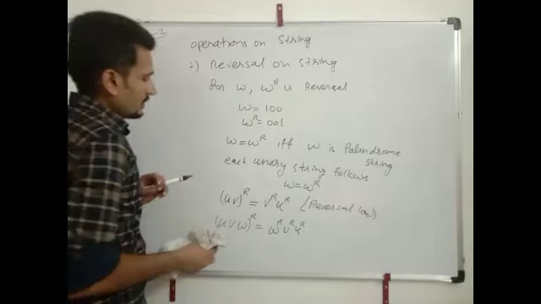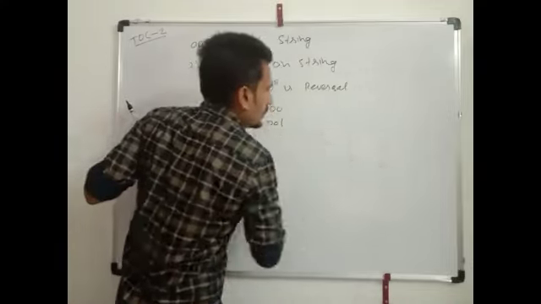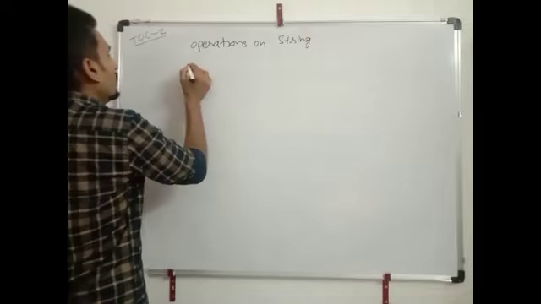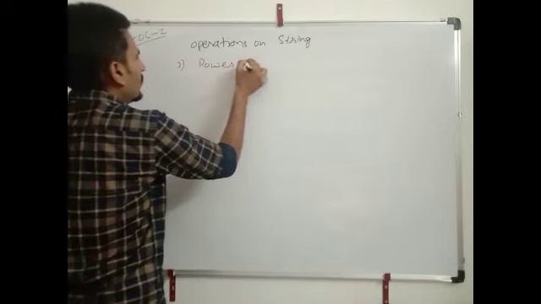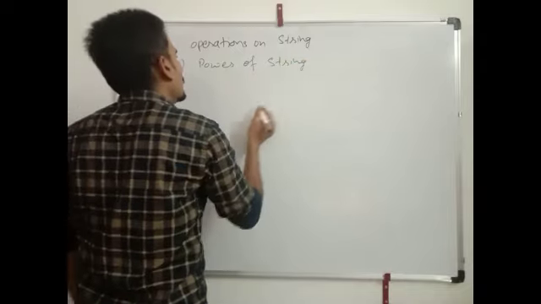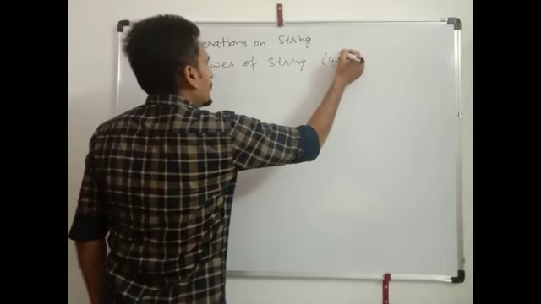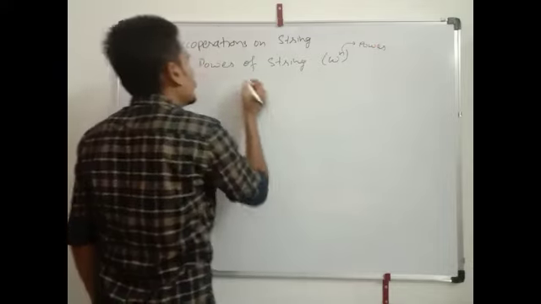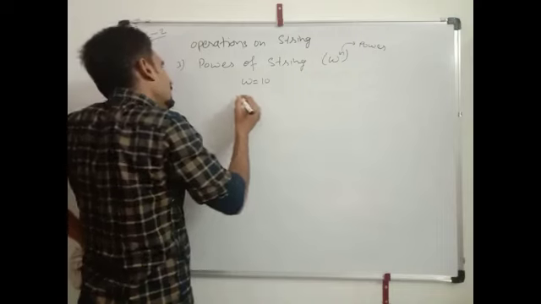चलिए अब आगे देखते हैं, नोट कर लीजिए। पावर ऑफ स्ट्रिंग। Power of a string is denoted by W power n. Here n is the power. For example, W is equals to 10.